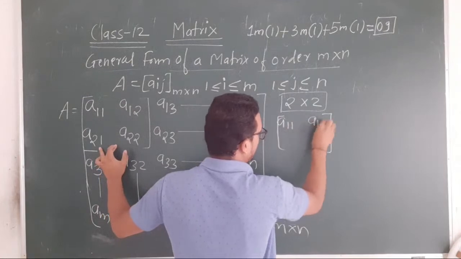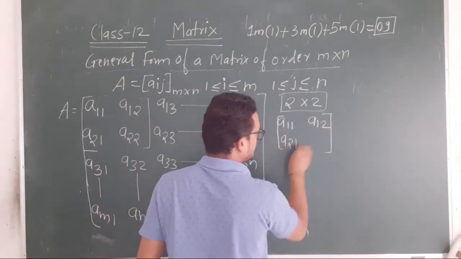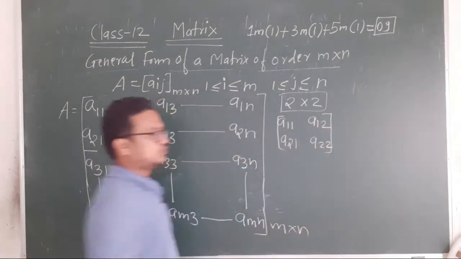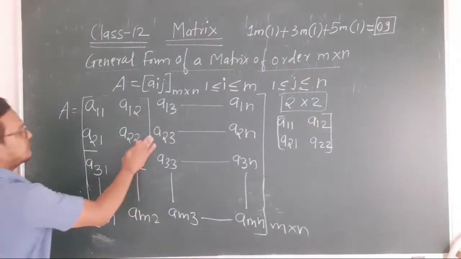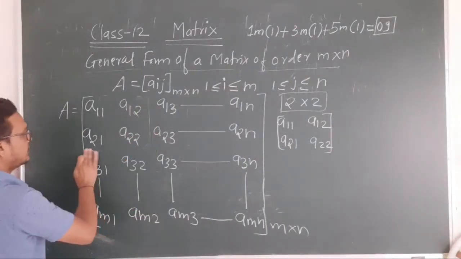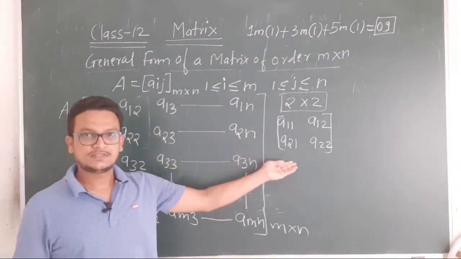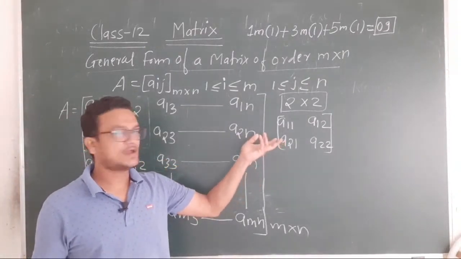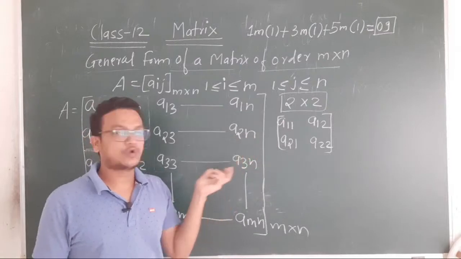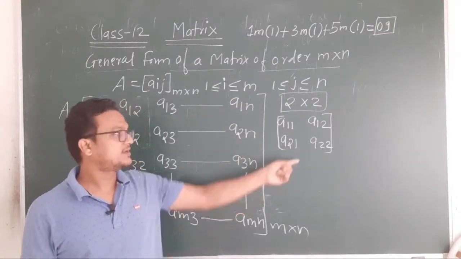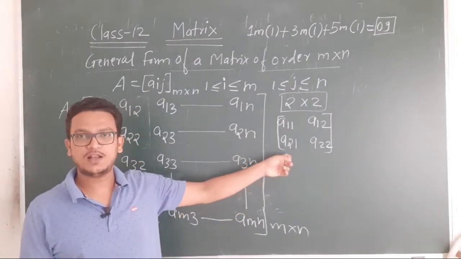A11, A12, A21, A22. This is the general form of a matrix of order 2 cross 2. Okay, so whenever I ask you what is the 2 cross 2 matrix, then your answer is this general form.